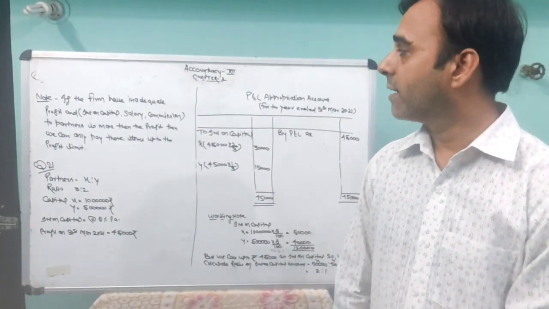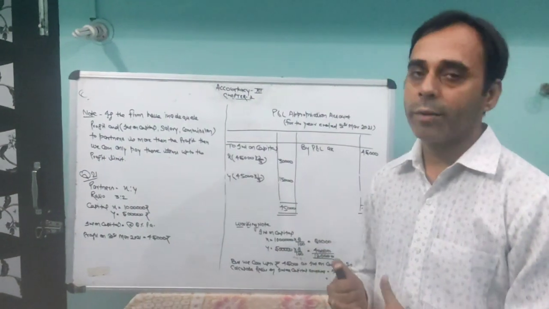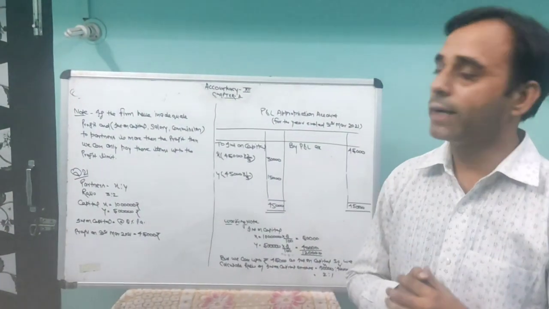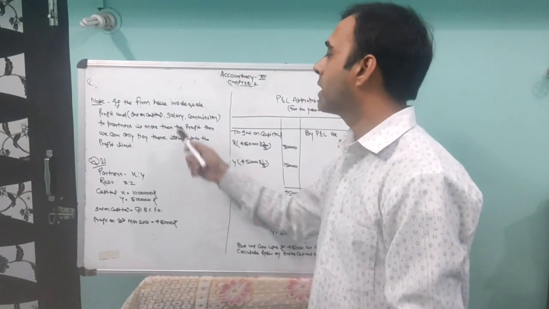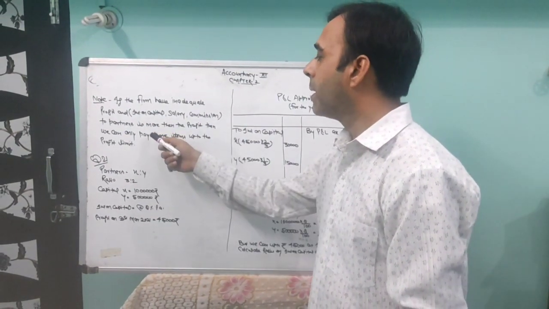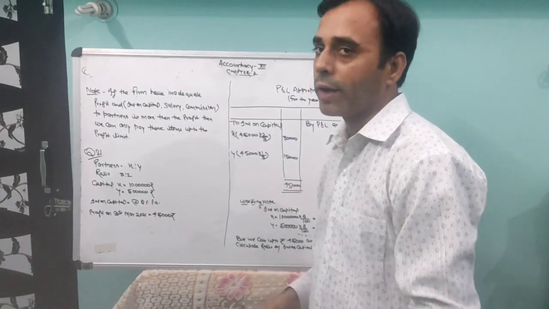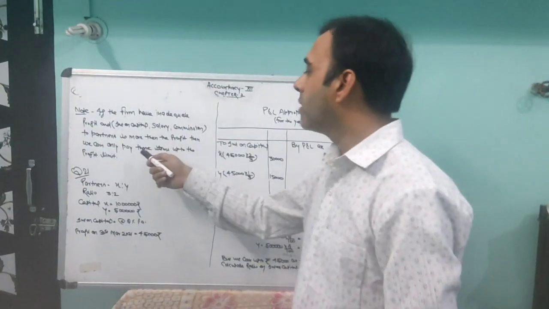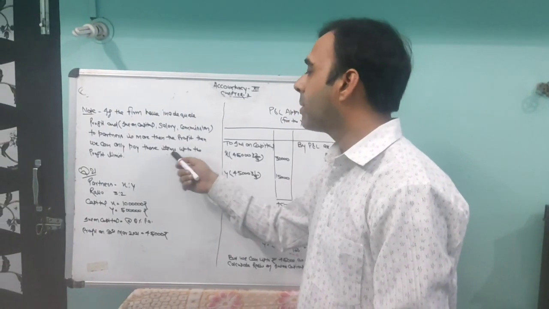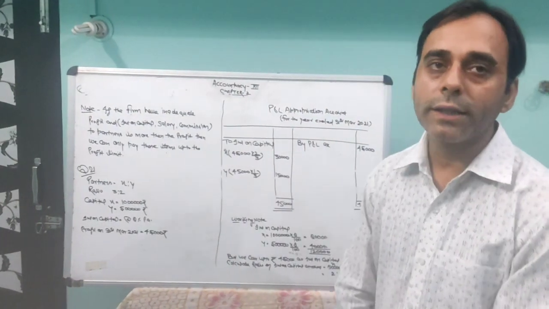Today we are going to start another very important concept of inadequate profit. What is the meaning of inadequate profit? That means if the firm has inadequate profit and the interest on capital, salary and commission to be paid to the partners is more than the amount of profit, then we can only pay these items up to the profit limit. We cannot pay more than the profit limit.